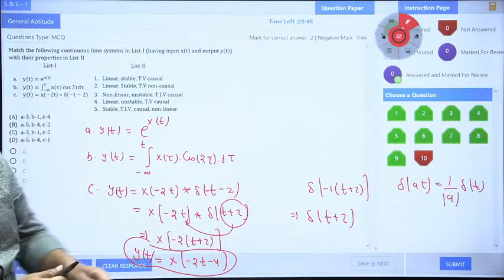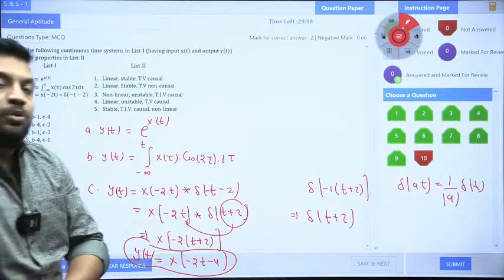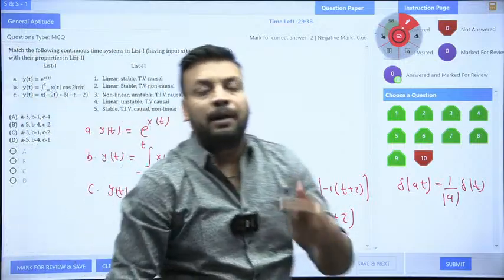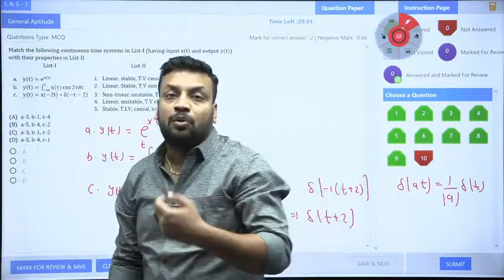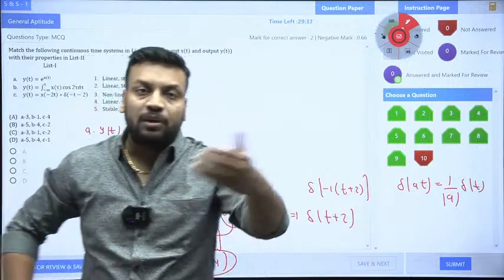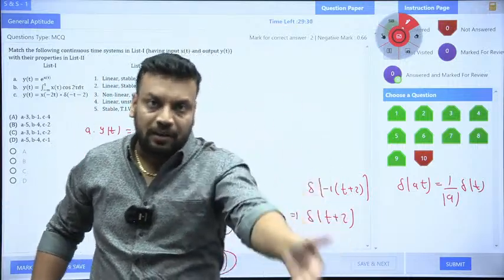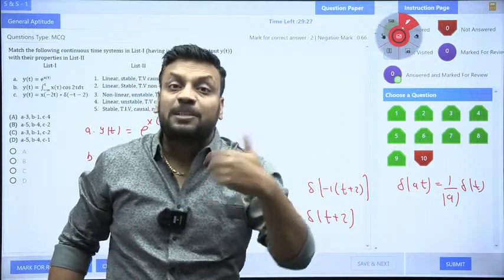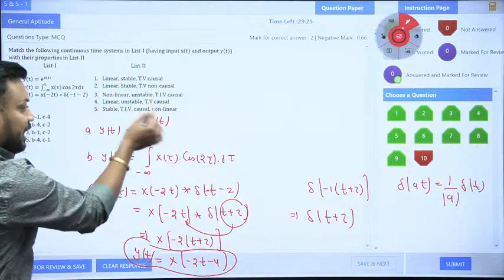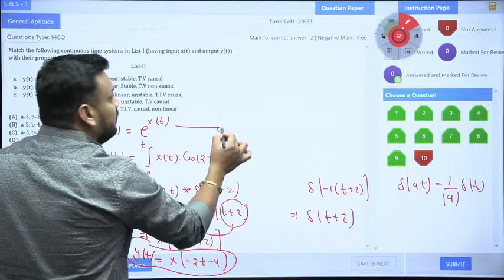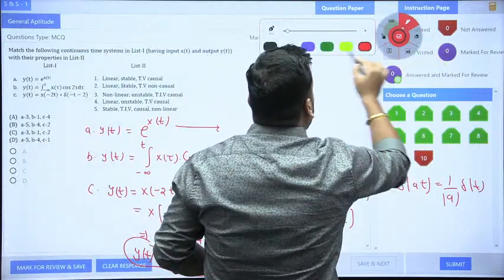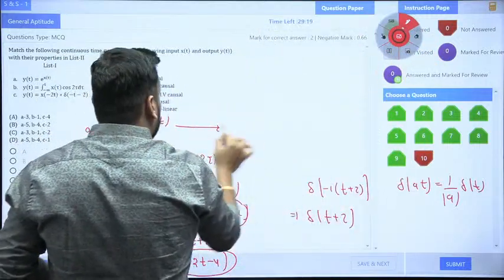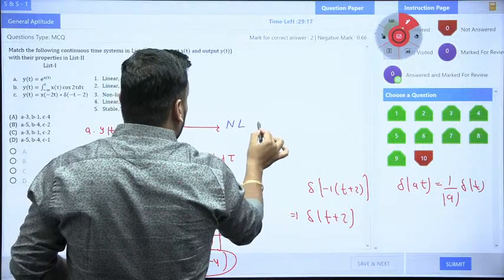Now guys, check whether it is linear or non-linear. As I already told you, whenever any operation is directly applied on the input signal, it will make the system non-linear. x square t is non-linear, x cube t non-linear, sine of x(t) non-linear, exponential of x(t) non-linear. So for sure, this function is non-linear only.